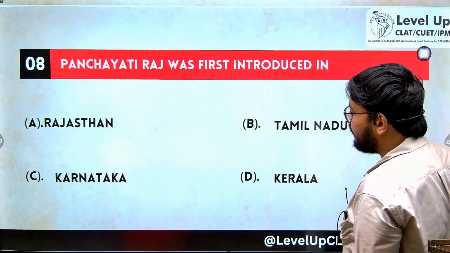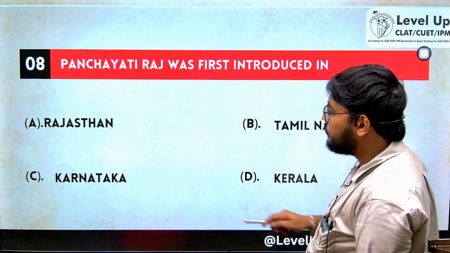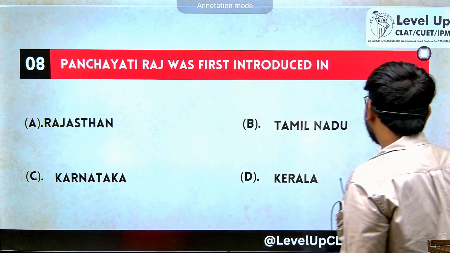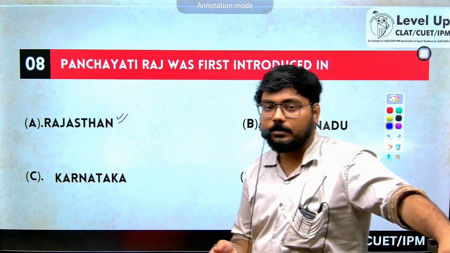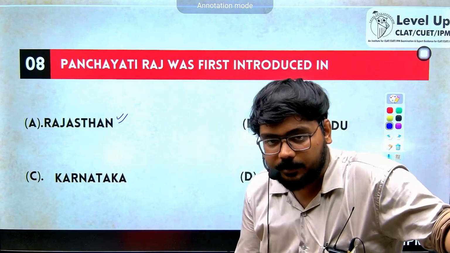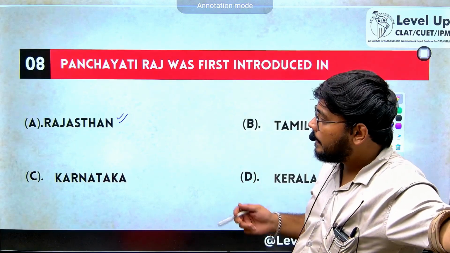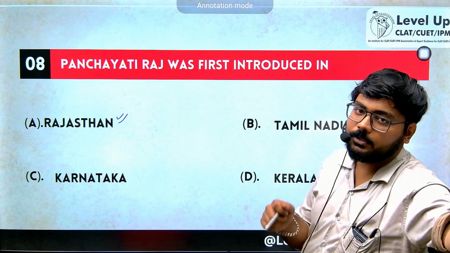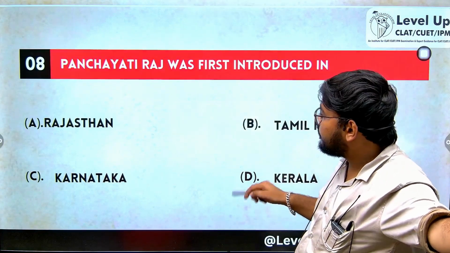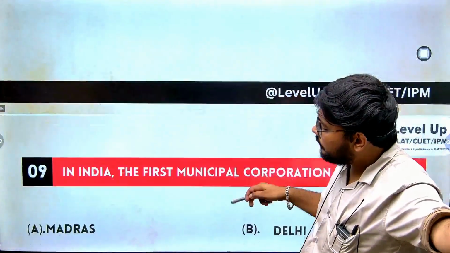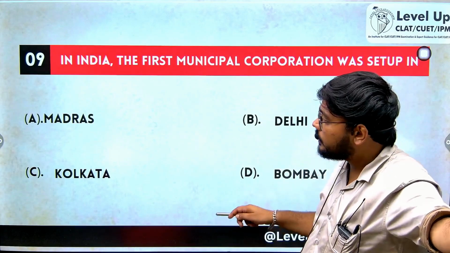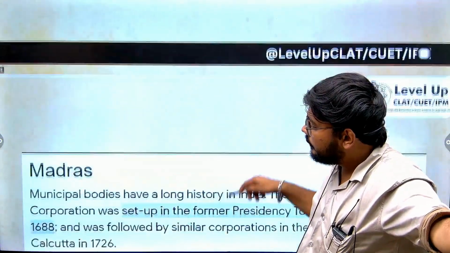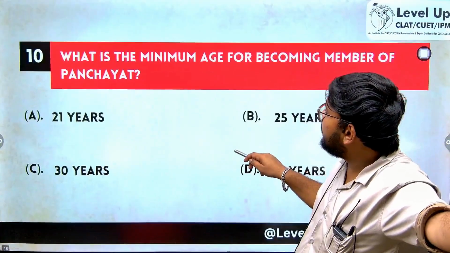पंचायती राज was first introduced, अभी मैंने आपको बताया, it was first introduced in Nagaur in Rajasthan on 2nd of October. The reason being Gandhiji was a staunch supporter of local self-governments. That is the reason why we started our first Panchayati Raj specifically on 2nd of October. Chalo. In India, the first municipal corporation was set up in Madras. Just now I told you this, right? Under Lord Ripon, 1881. What is the minimum age for becoming a member of Panchayat? अभी मैंने आपको बताया, 21.